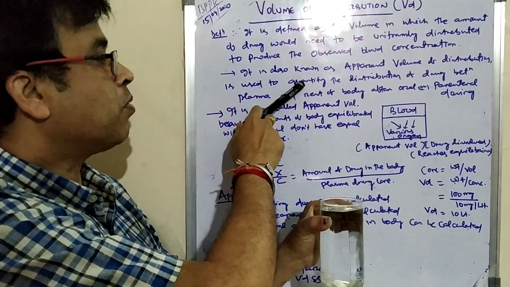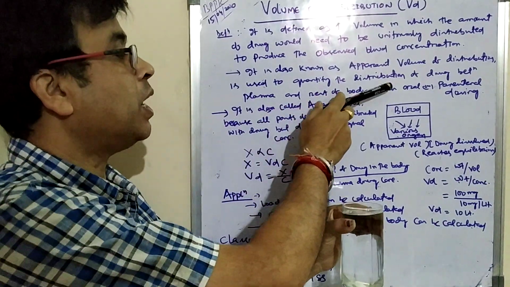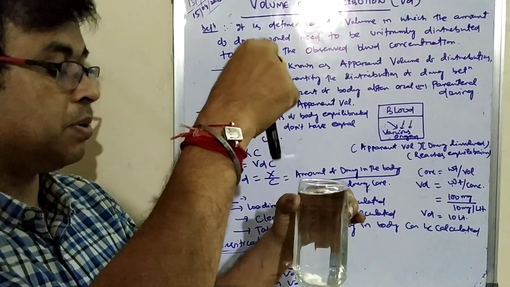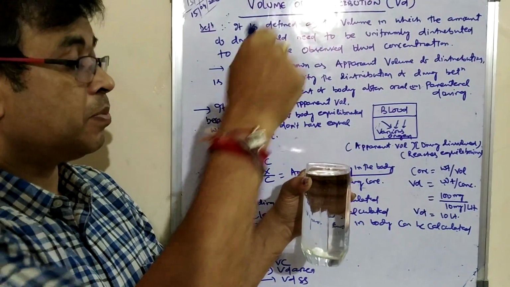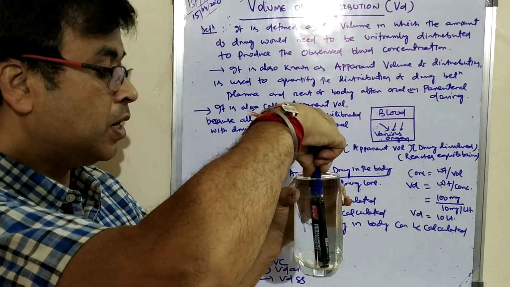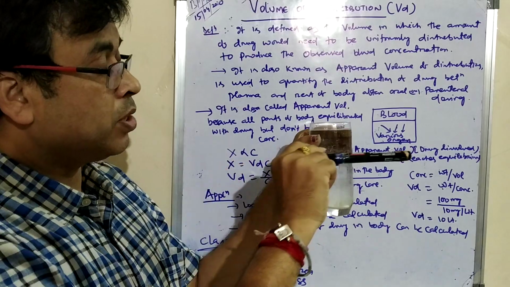That is why it quantifies the distribution of the drug between plasma and rest of the body after oral or parenteral dosing. For example, I put the drug in this compartment, and after some time it becomes uniformly distributed. Then it goes to the rest of the body.